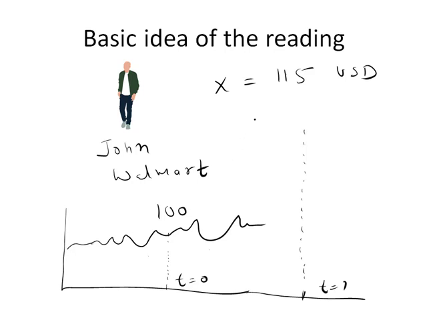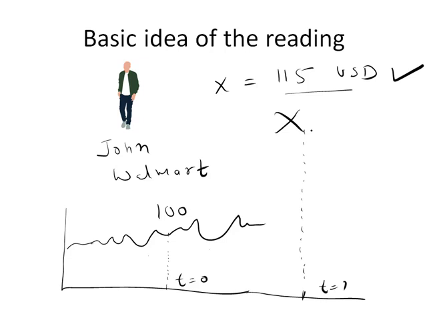Then he also adds, okay, what if the actual price in future for Walmart stock is less than 115? In that case, he says that I do not want to buy the stock. So only buy the stock if the spot price, the actual price in future, is more than 115. If the actual price in future is less than 115, then do not buy the stock. So that is what his criteria is.